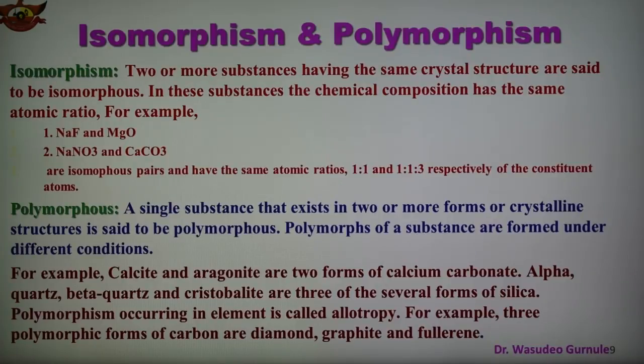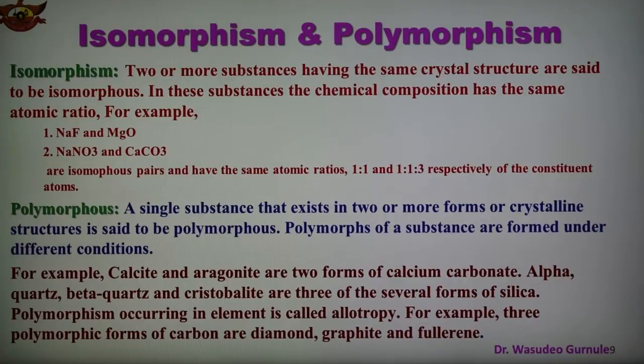Polymorphism occurring in an element is also known as allotropy. For example, three polymorphic forms of carbon are diamond, graphite and fullerene. Diamond, graphite and fullerene are the allotropes of carbon, because they contain only one element, carbon, and therefore these are the polymorphic forms of carbon.